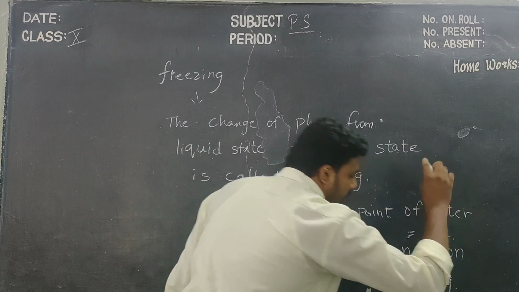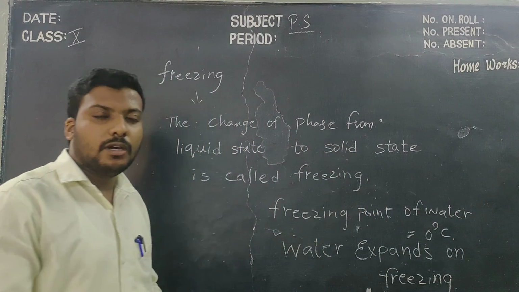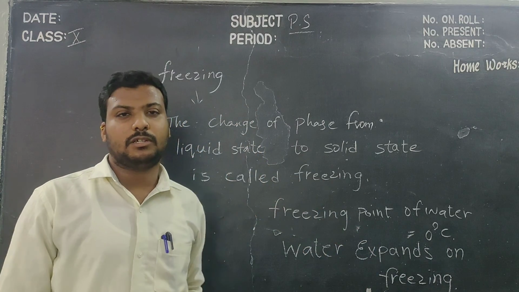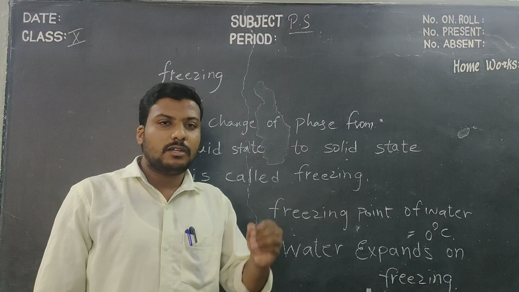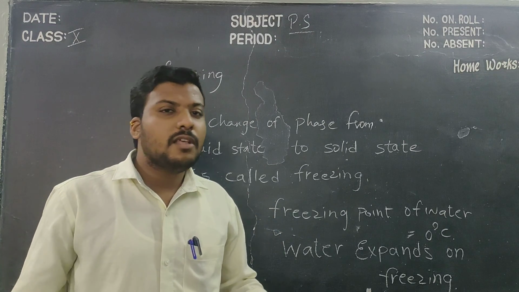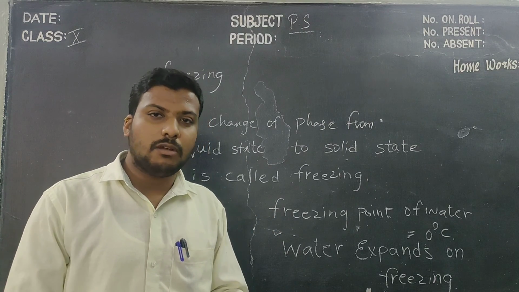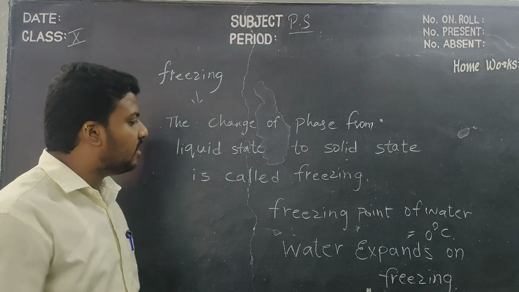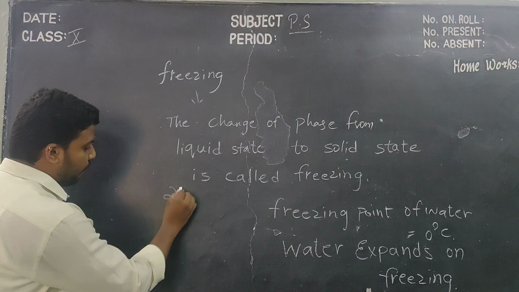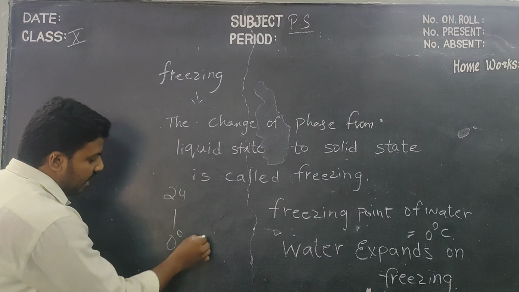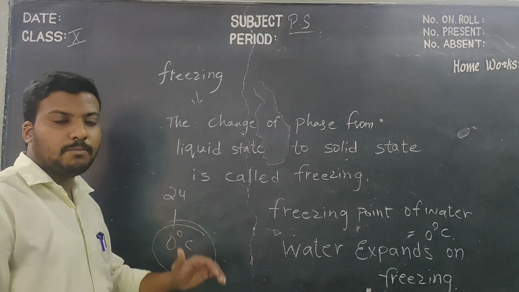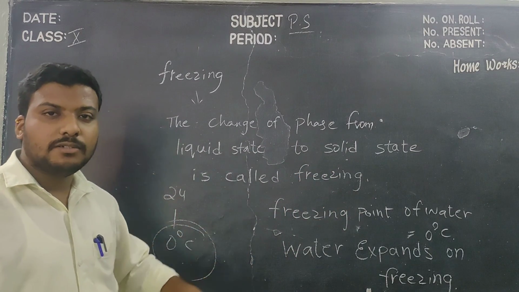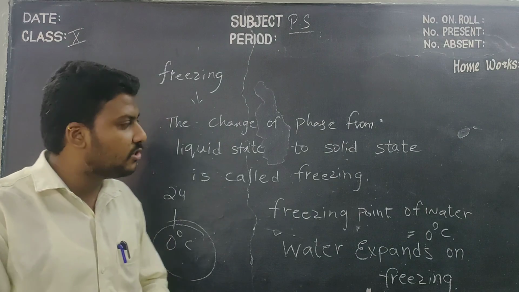Understand, children? Before it converts into solid state, the water has to decrease its internal temperature. If the water never decreases its temperature, then there will be no formation of ice. When ice forms, it has to decrease its internal energy from 24 to 0 degrees Celsius. At this point only the freezing concept starts. At 0 degrees Celsius only the water turns into the solid state, nothing but ice, children.